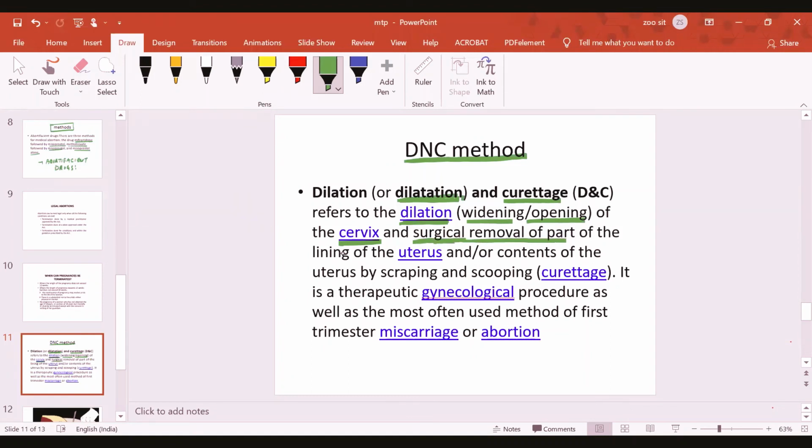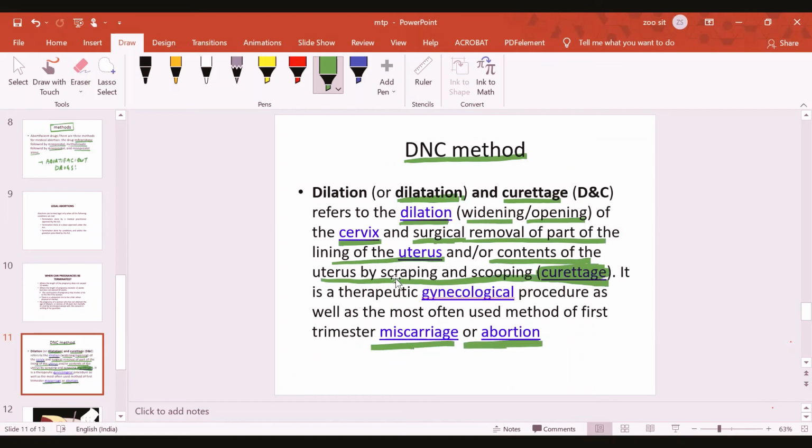followed by surgical removal of part of the lining of the uterus. See, surgical removal of the part of the uterus and contents of the uterus by scraping and scooping is called a curettage. Remember, this is the curette, and it is a therapeutic gynecological procedure, as well as the most often used method of first trimester miscarriage. So first trimester miscarriage or abortion. This method can be used by the doctors in a normal routine.